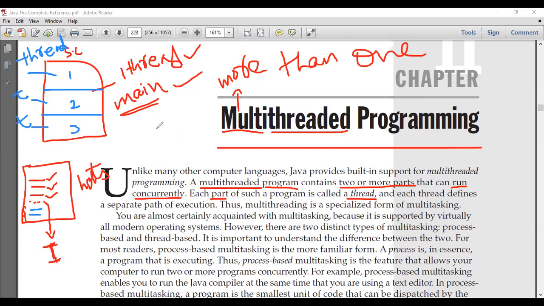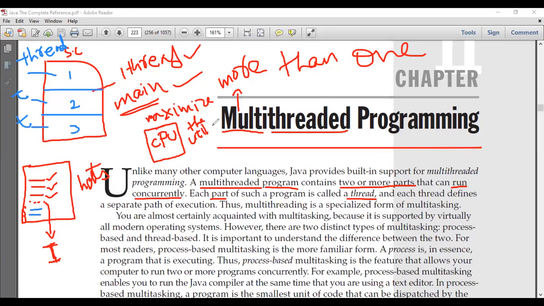As you know, in order to run a program, we need the CPU. When we are trying to use the CPU, we need to maximize the utilization of the CPU.